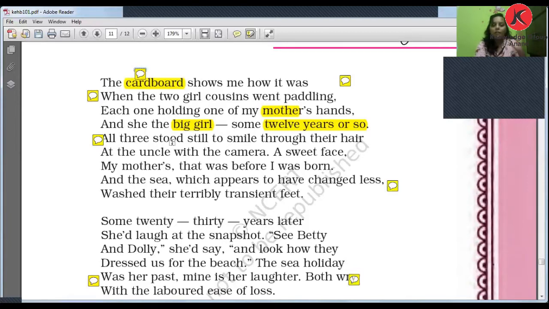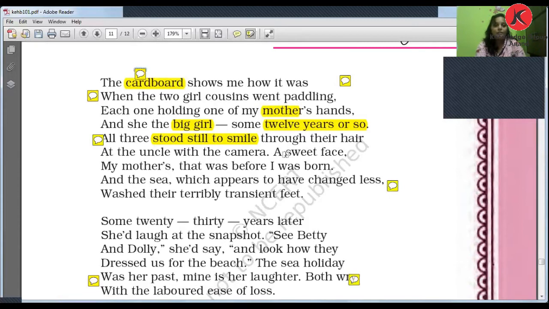But they stood still to smile, right? They were not doing anything to give a proper posture and pose. That's why they smiled through their hair at the uncle with the camera.